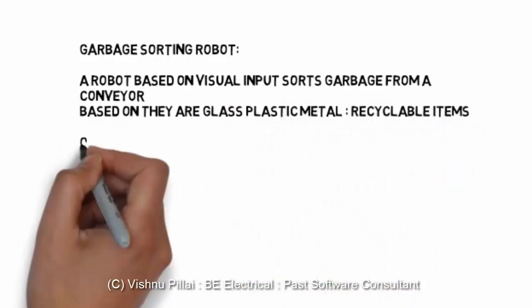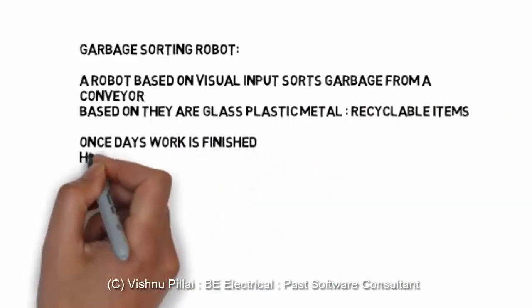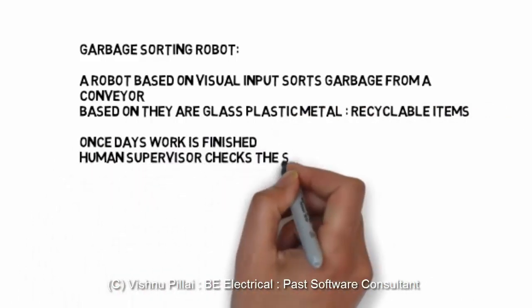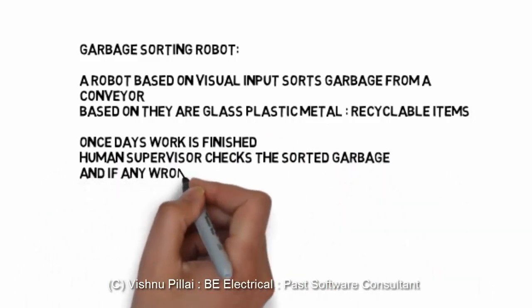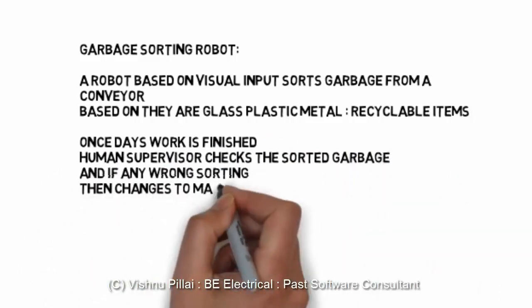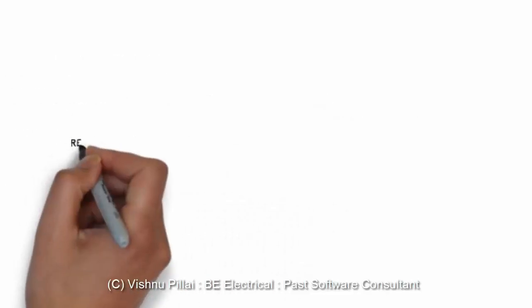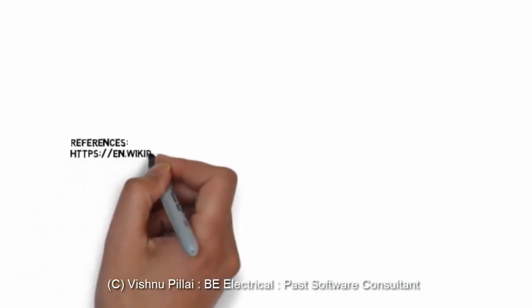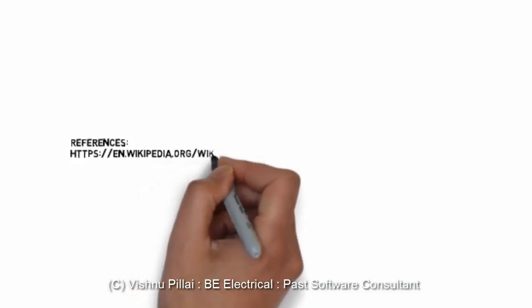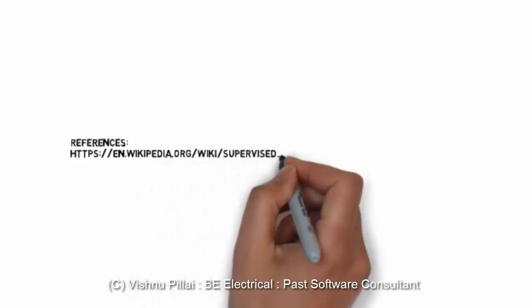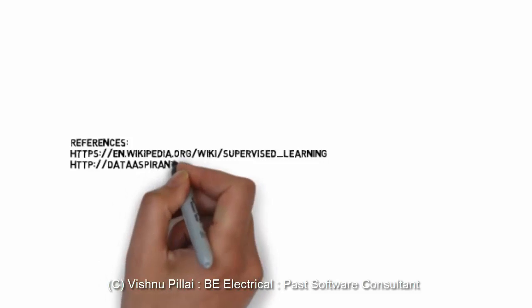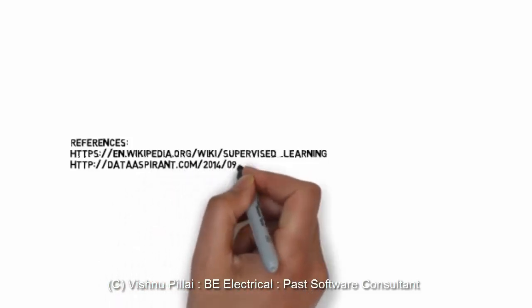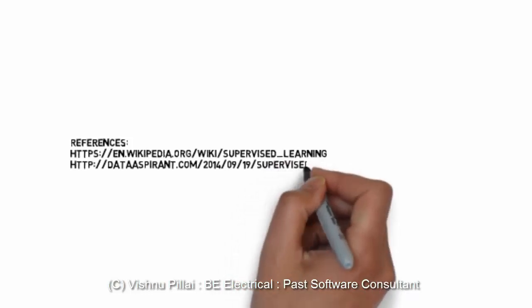The other example is a garbage sorting robot. A robot based on visual input sorts garbage from a conveyor, whether it is glass, plastic or metal. So these are the recycled items which have to be sorted from a conveyor. Once a day's work is finished, a human supervisor will come and check, and if there is any wrong sorting, he can go back and add the item which was wrongly sorted to the database. Like if a metal was wrongly sorted, he can add it back to the cluster of information which consists of metal, or he can fine-tune or change the program or debug the program to see the mistake which happened. In such a way it is possible to correct the learning of the machine.